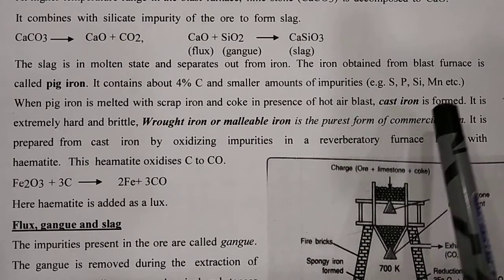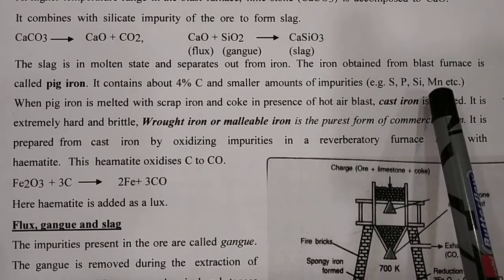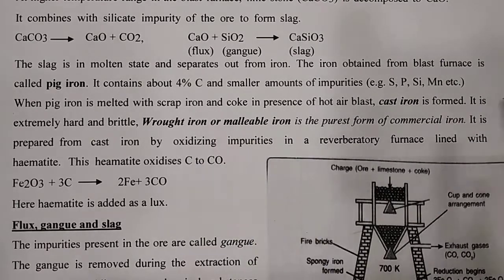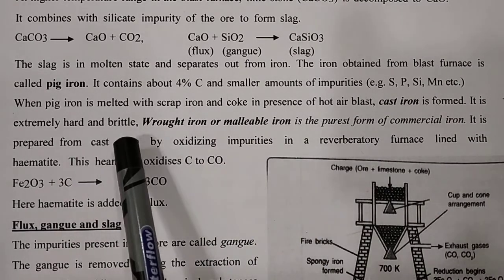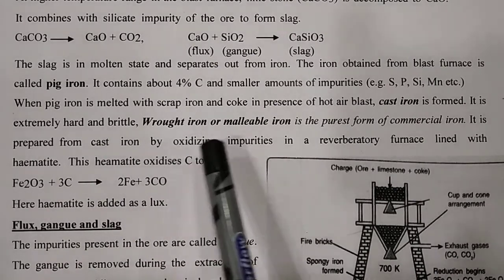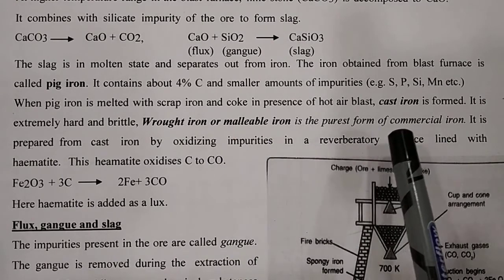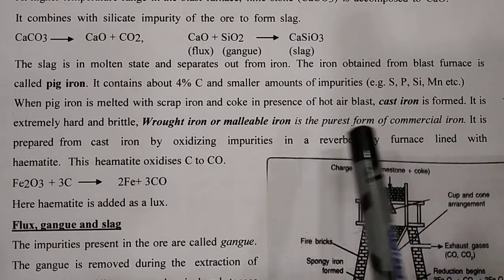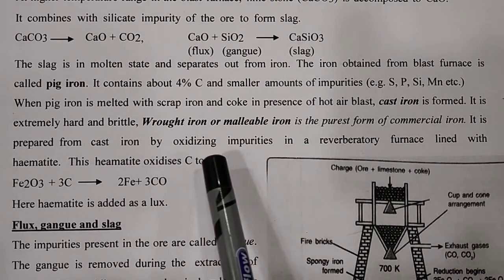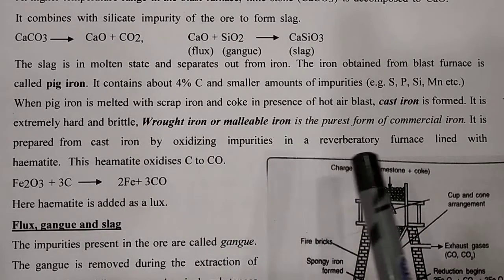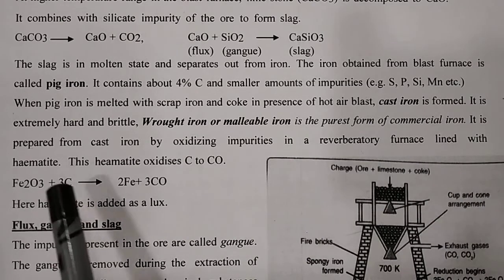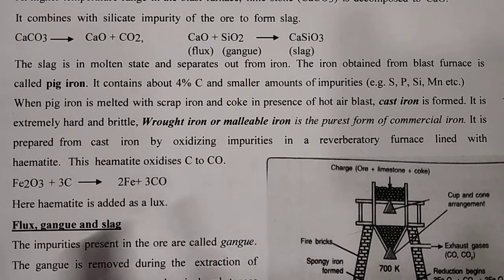Now in cast iron all these metal impurities are removed and you get less than 3% of carbon. It is extremely hard and brittle. The last, purest form of iron is known as wrought iron, or malleable iron, the purest form of commercial iron. Railway tracks are made of wrought iron. It is prepared from cast iron by oxidizing the impurities in a reverberatory furnace lined with hematite. This hematite oxidizes C to CO.